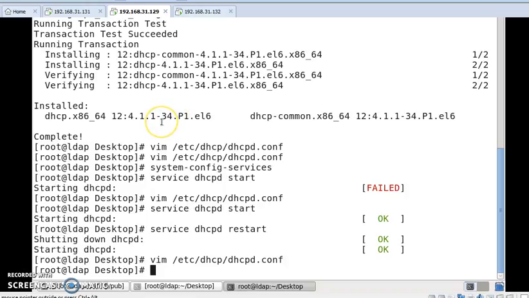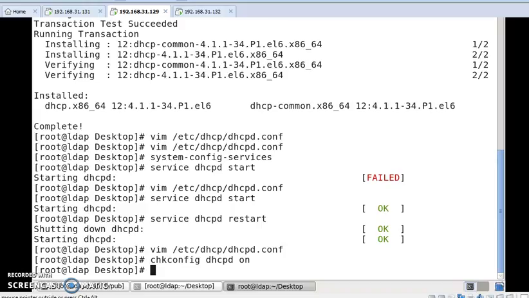Yes, now we need to do another task. If we want to use our DHCP server all the time, we need to run another command. The command is chkconfig dhcpd on.